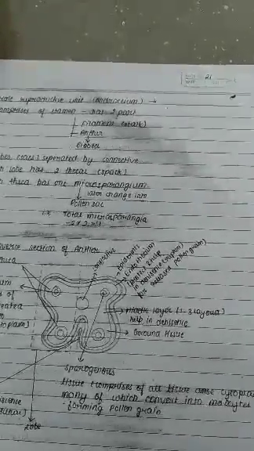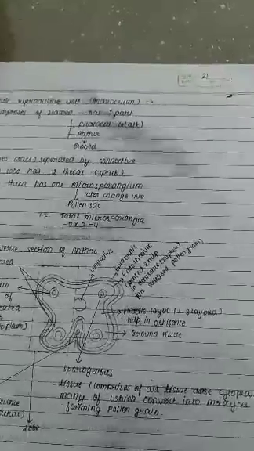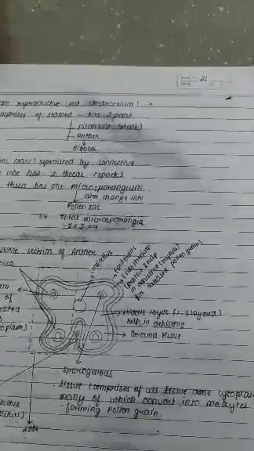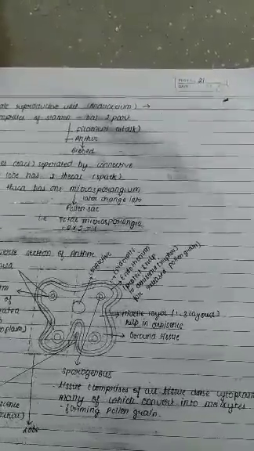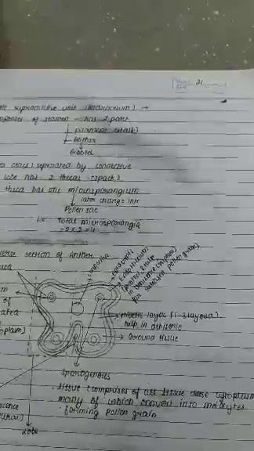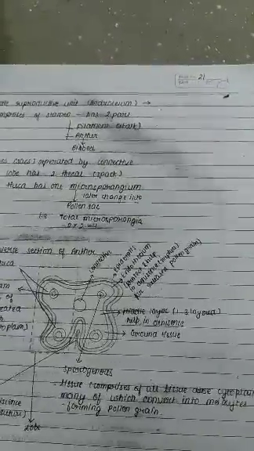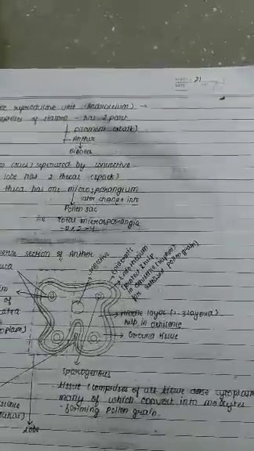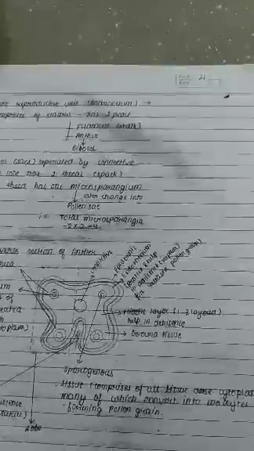So if we talk about a typical anther, how many microsporangia are there? Four microsporangia. The anther is bilobed, and in a single lobe there are 2 microsporangia, so altogether there are 4 microsporangia. As it contains 2 lobes, it is called dithecous.